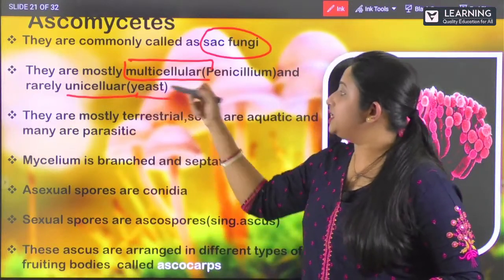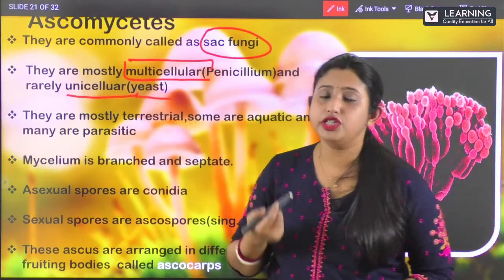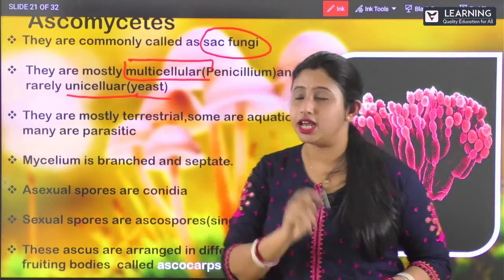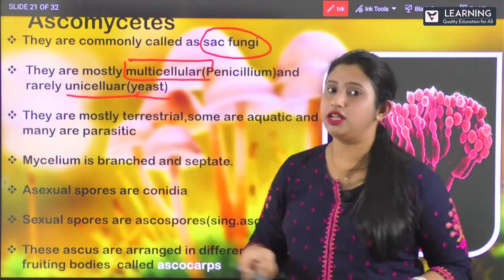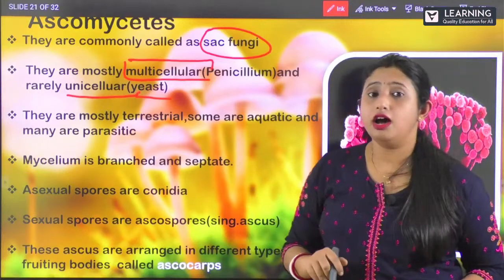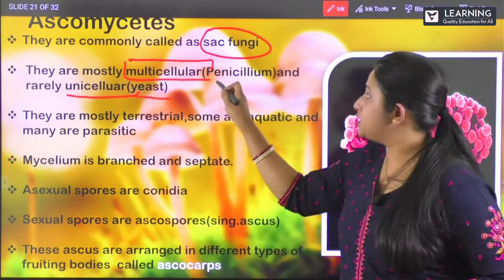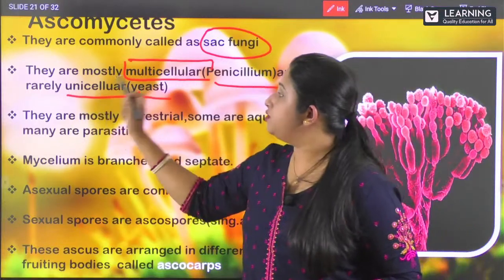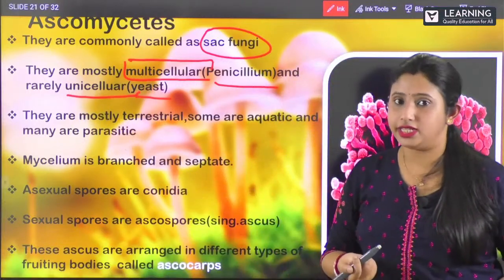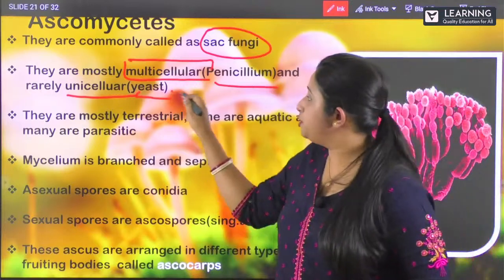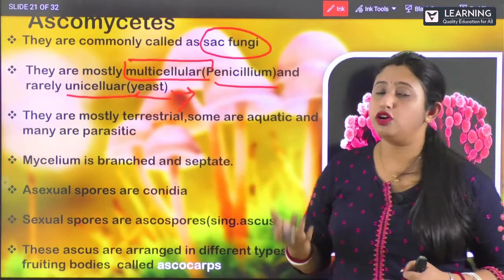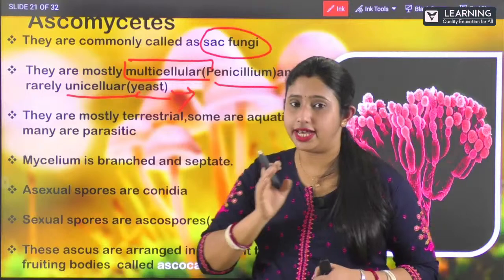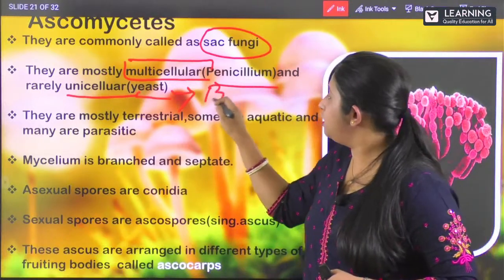In the case of yeast, which reproduces by budding, it is unicellular. Most of the fungi are multicellular, for example, Penicillium. The really unicellular fungus is yeast, which reproduces by which mode of asexual reproduction? Yes, it is budding.